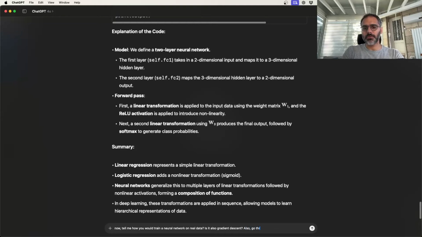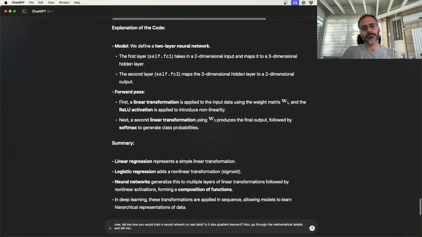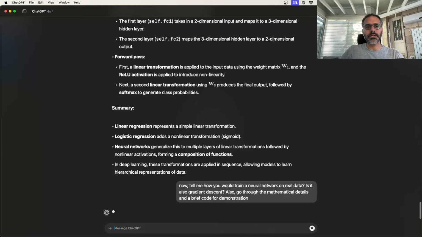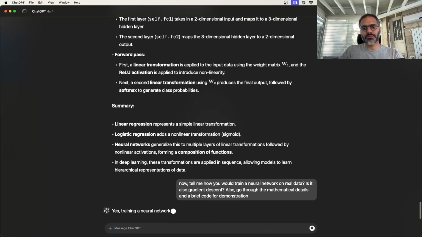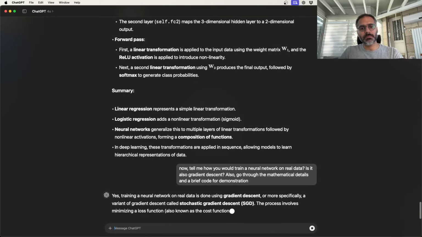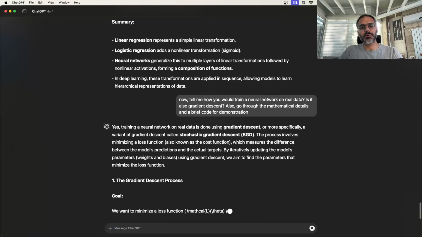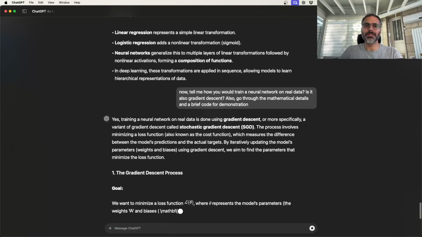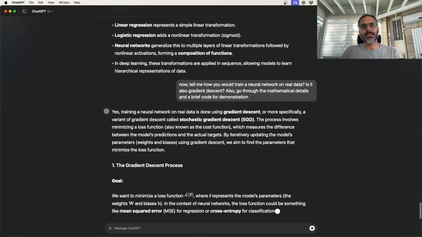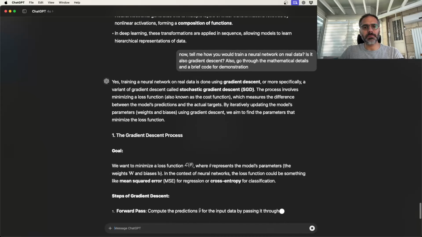Also, go through the mathematical details and tell me a brief code for demonstration. All right, so let's try this. And now again, that's what's coming to my mind. And again, even if you give it the same prompt, even if I had prepared the prompt, it will give me some different answer. So I'll just do it on the spot, and then we'll see.